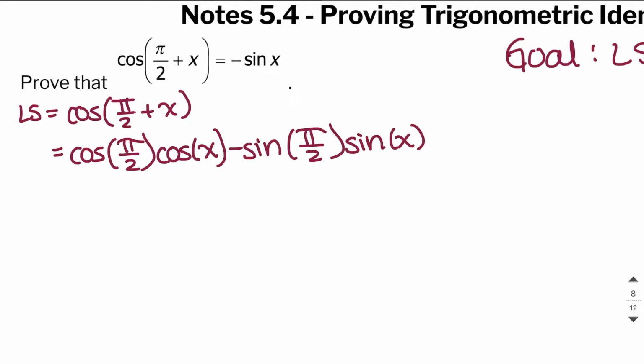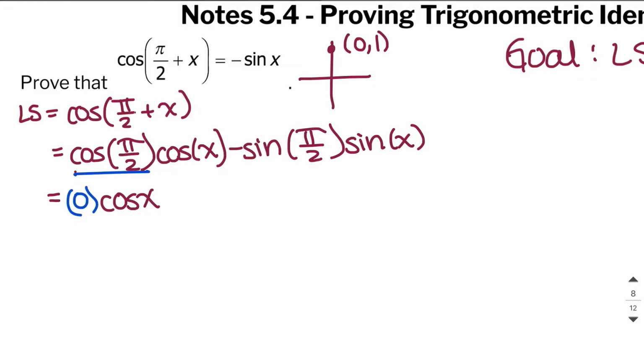Now I can just see if I can evaluate anything. I know that pi over 2 is right here, and this coordinate is 0, 1. So the cosine of pi over 2 is 0. And the cosine of x, I don't know what x is, so I'm just going to write it as x. Here, the sine of pi over 2 is the y value, so I'm going to write down minus, and then 1. And then I have the sine of x left over right here.